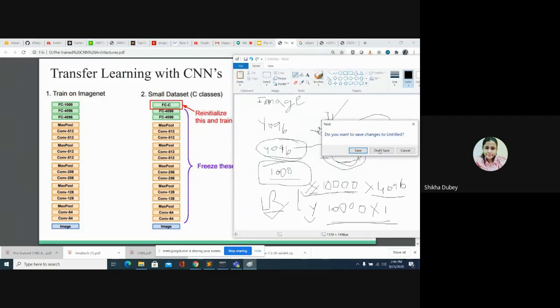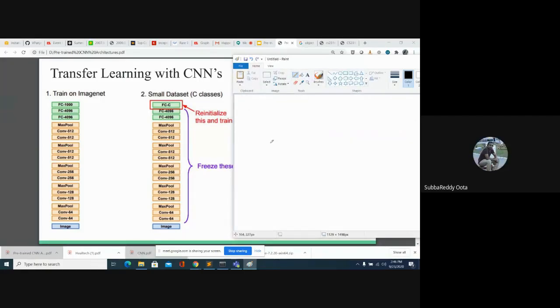Yes, sir. So in the second case, we are just changing the last FC layer. Rather than 1000 neurons, we keep maybe 10 neurons, suppose ours is a 10-class problem. Now we are retraining again. Retraining means we are fine-tuning the model.